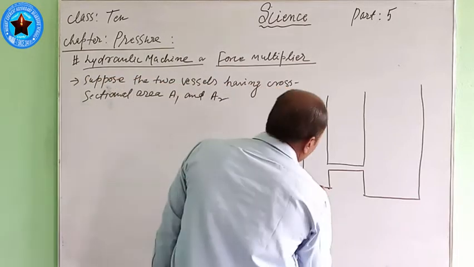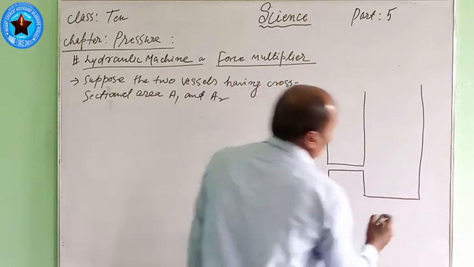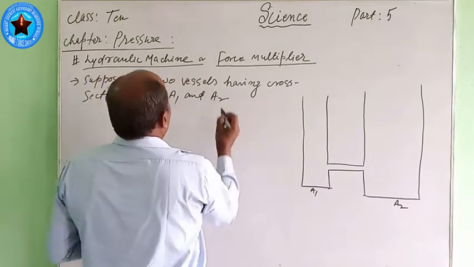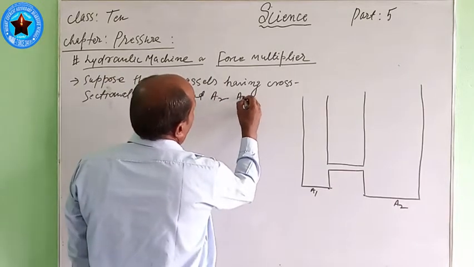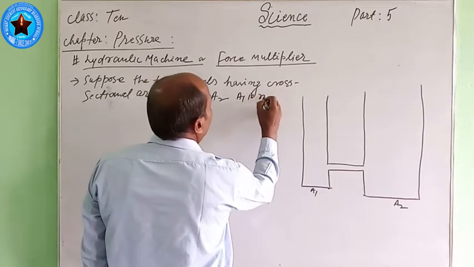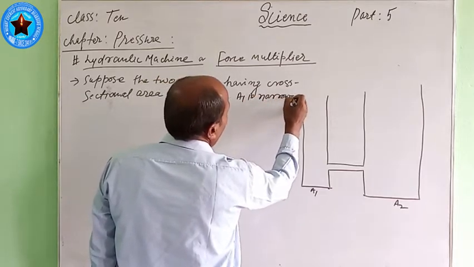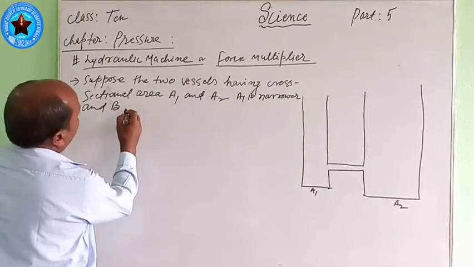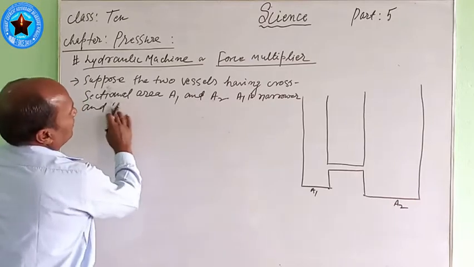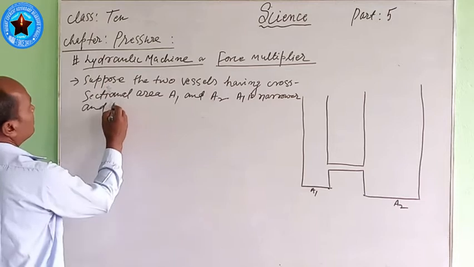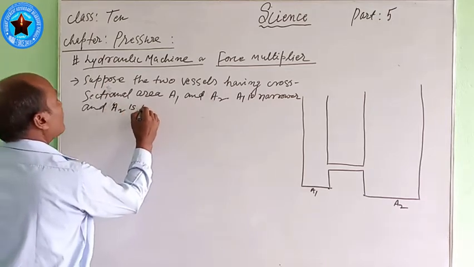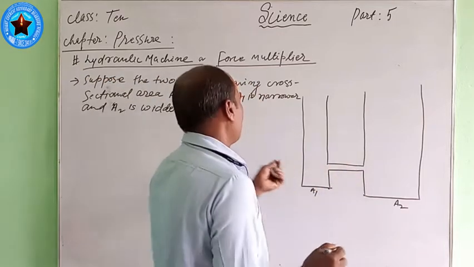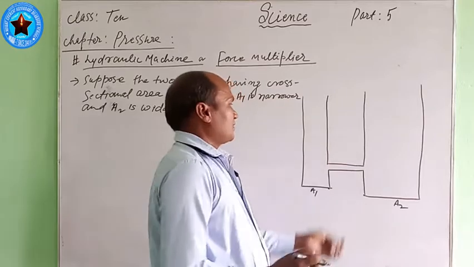Here the cross-sectional area is A1 and here is A2. A1 is narrower and A2 is wider. Here are the two vessels, one narrower and the other wider.